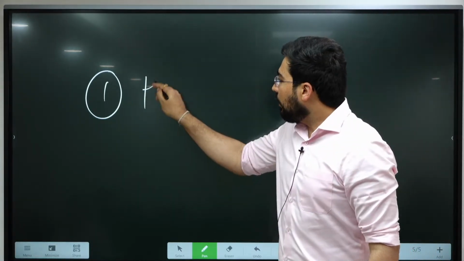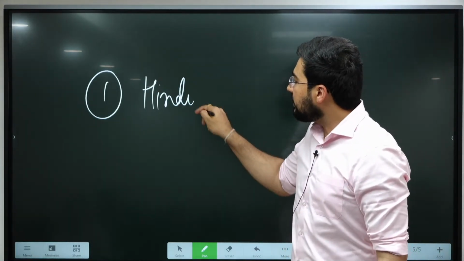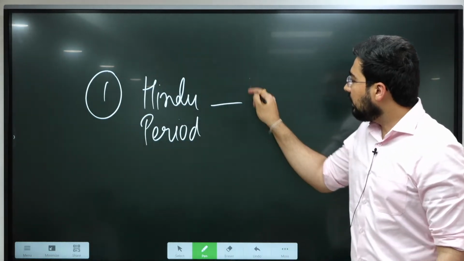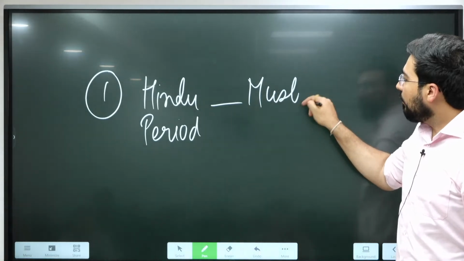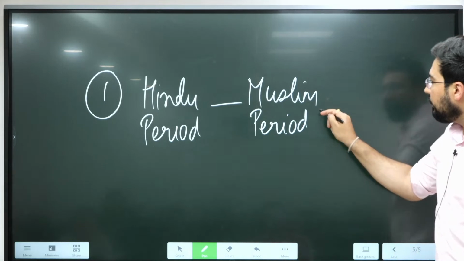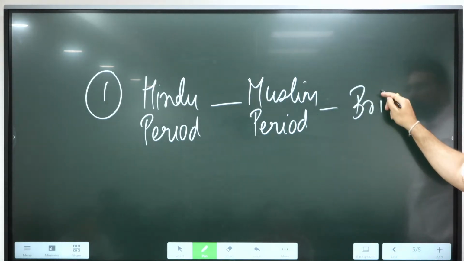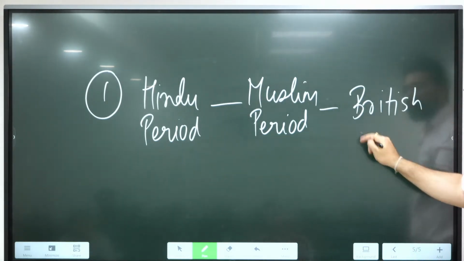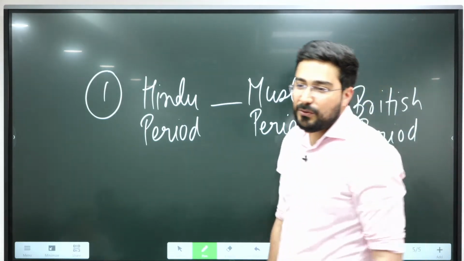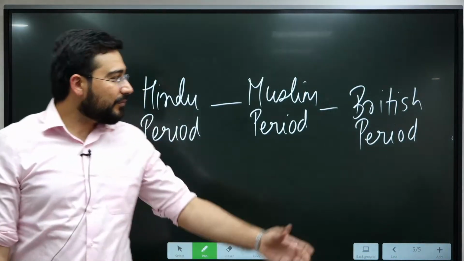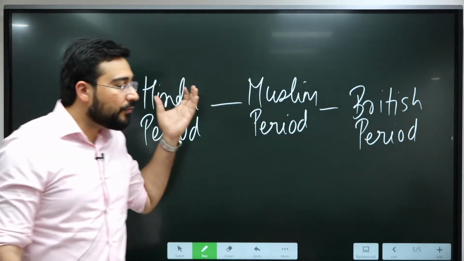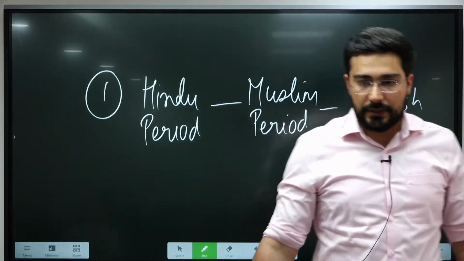That's why the whole ancient past was known as Hindu period. With the coming of the Turks, they say it was Muslim period. And then they did not say Christian period. They said it was British period. Why should they give credit to Christianity? They should give credit to their own homeland, Britain. So this was the first periodization of Indian history.